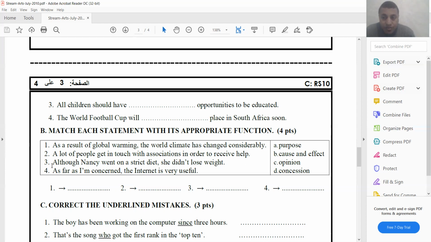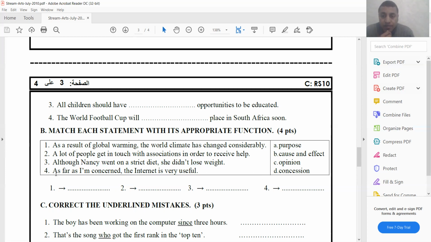Number 3, although Nancy went on a strict diet, she didn't lose weight. Pay attention to the word although. So although expresses concession. So D. So number 3 goes with D. Okay, so this statement expresses concession.